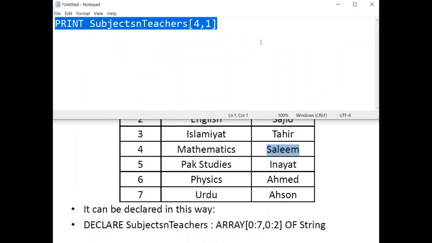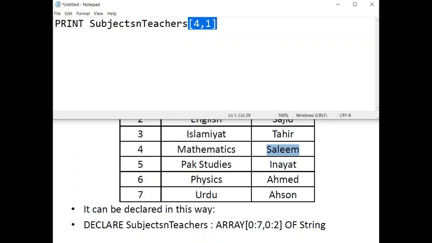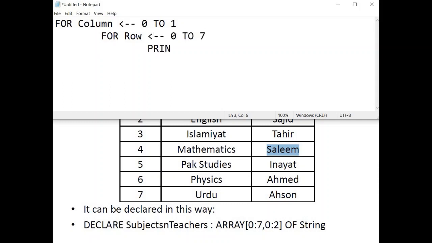And if you have to print all the values, again go for the same. Let's say you have to print all the members of a 2D array on the screen, then do it like this: for column 0 to 1, for row 0 to 7, print the name of the 2D array.